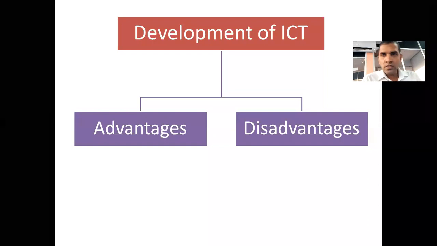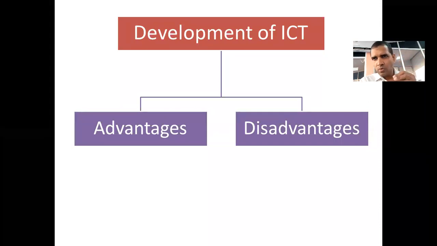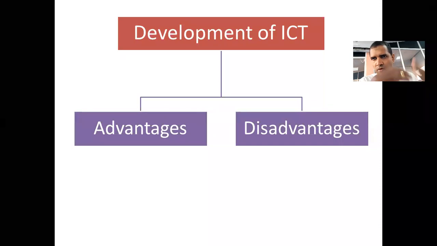When ICT is developed, yes, we have some problems, but we are not going to take those problems randomly, because there may be so many problems which we face, right? It may be health related problems. Sometimes it's a problem related to society, sometimes environmental pollution or something.